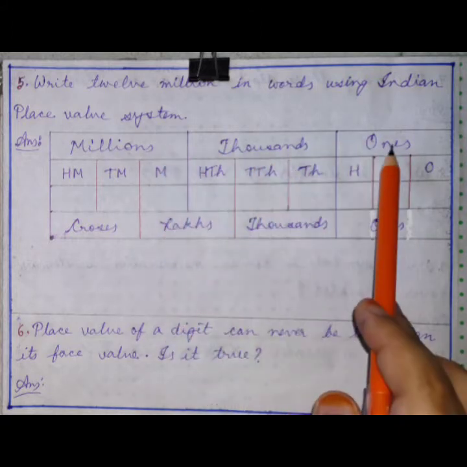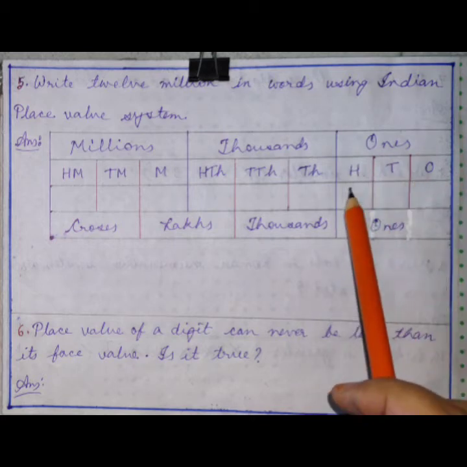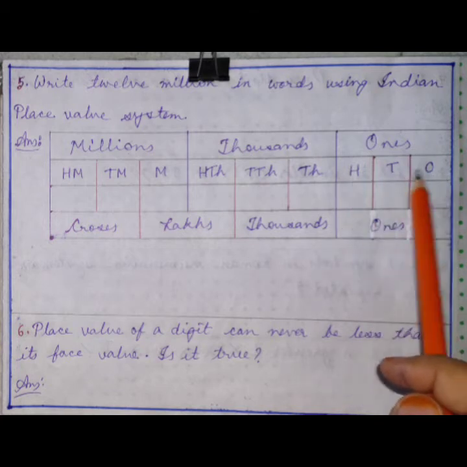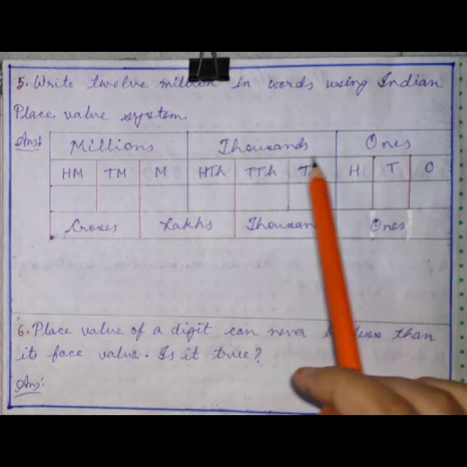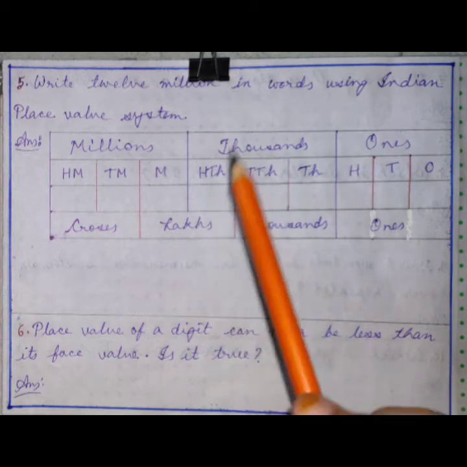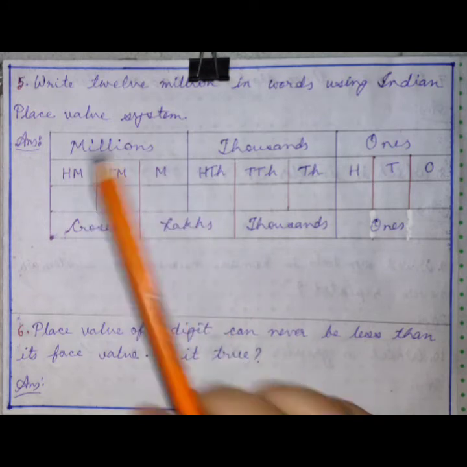Each period is further subdivided into 3. The ones period is divided into ones, tens and hundreds. Then thousands into thousands, 10,000s, 100,000s. Then millions into millions, 10 millions, 100 millions.